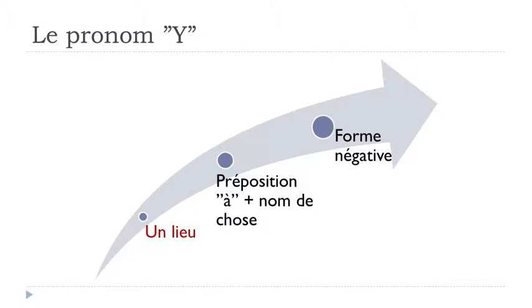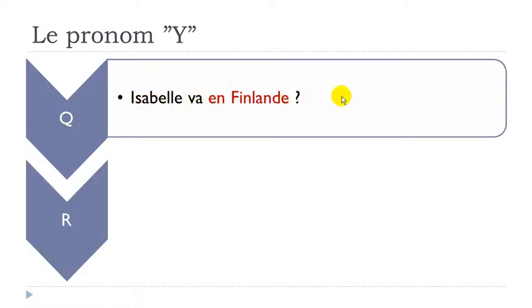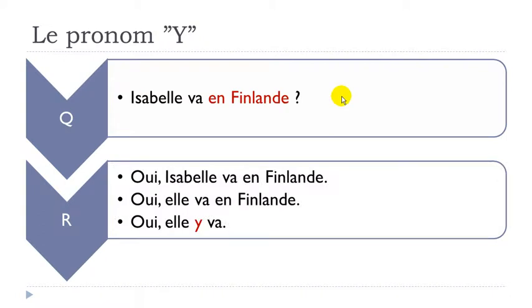So let's see now for a place, un lieu. So let's see a question. Isabelle va en Finlande. So va, remember, it's aller, okay? And then en Finlande, in Finland. Isabelle va en Finlande. So of course, you will have many options to answer this question. The first one would be maybe the more logical. Oui, Isabelle va en Finlande. So you just take all the elements that you had in the question and then you answer with that. Of course, in many situations, we won't, because French people like to use pronouns when it's possible.